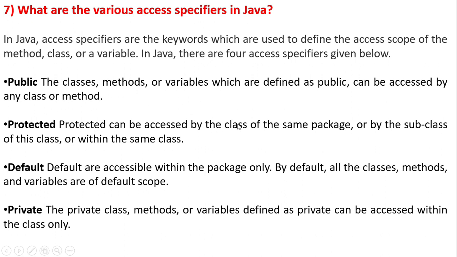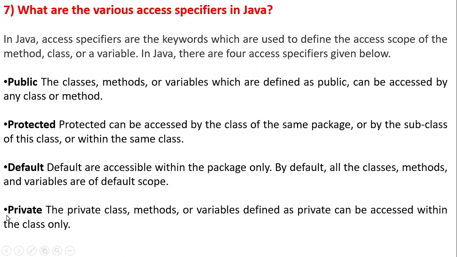Protected can be accessed by the classes of the same package, by the subclass of this class, or within the same class. Now the third one is default. Default is accessible within the package only. By default, all the classes, methods and variables are of default scope.